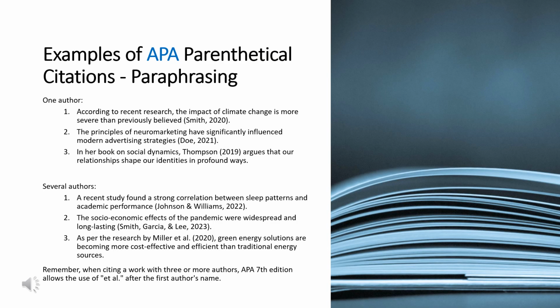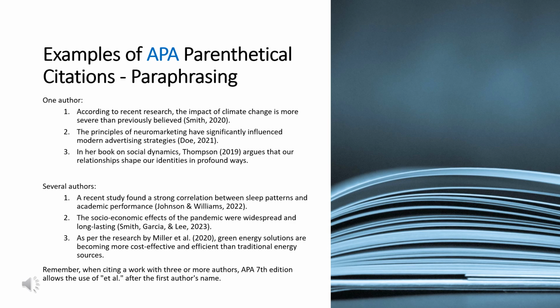On this slide are several examples of parenthetical citations for paraphrasing, if you have one author or several authors. You will see that the in-text citation goes at the end of the sentence. Some students will try to cite at the end of a paragraph, but this isn't correct. You need to cite after the information you are using, even if it is several times within the paragraph. You will notice in the citation for several authors you will use an ampersand and not the word "and."